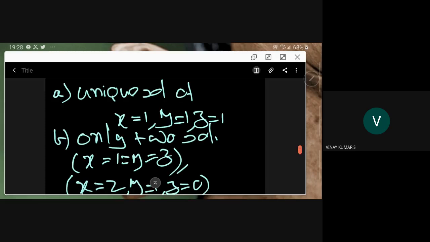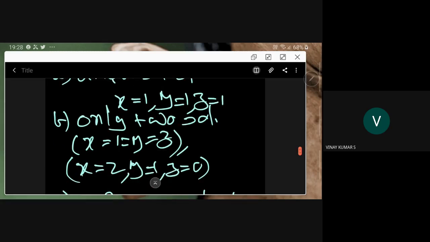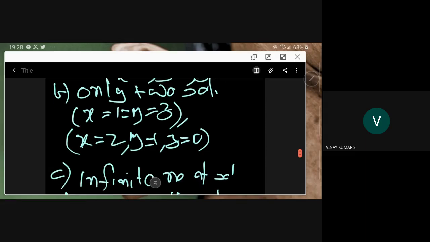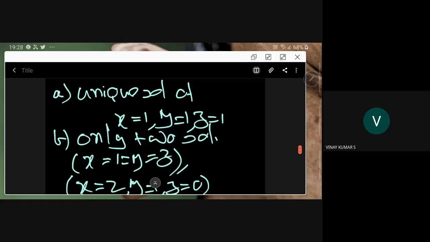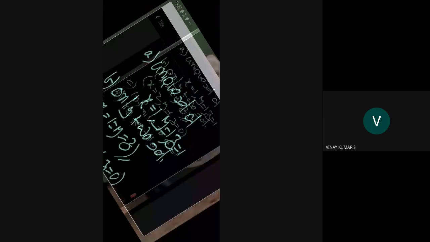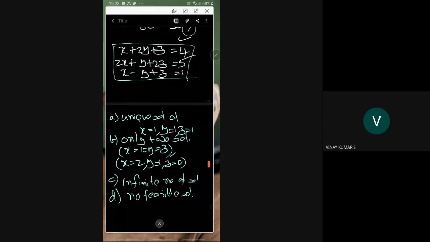Let me try to respond. Among these four alternatives, I expect an answer from you. You can eliminate one, definitely. What is that? Can anybody tell? Are you able to see this screen? Sometimes quick answering is also required here. This is the system they have given.